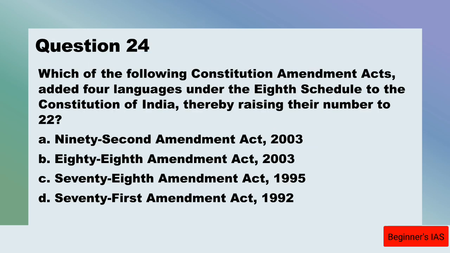So let us move on with question number 24. Which of the following Constitution Amendment Acts added 4 languages under the 8th Schedule of the Constitution of India, thereby raising the number to 22? Let us see, the 92nd Amendment Act. Straight answer, the 92nd Amendment Act of 2003 is the right answer.